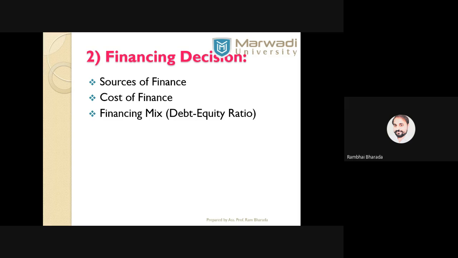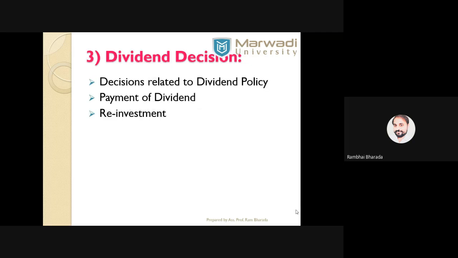So the financing decisions are mainly concerned with three aspects: from where the company gets the money, sources of finance; cost of money, cost of finance; and financing mix, a mixture of equity and debt. Number three decision is the dividend decision.